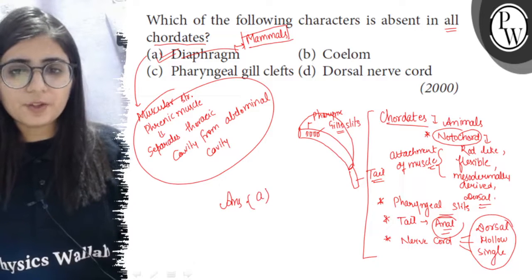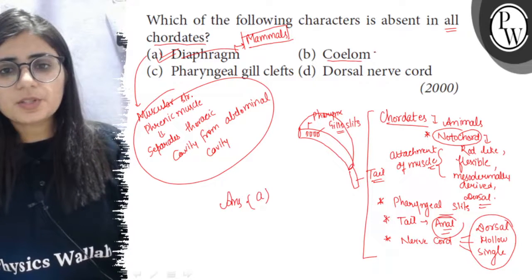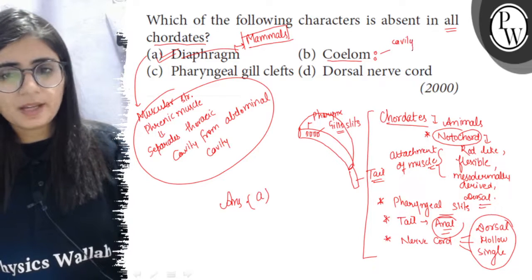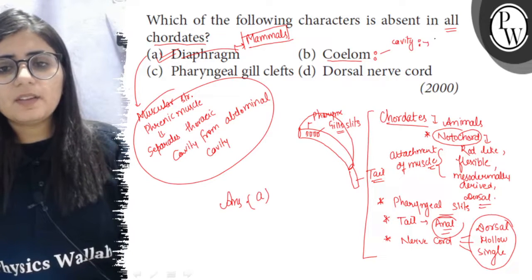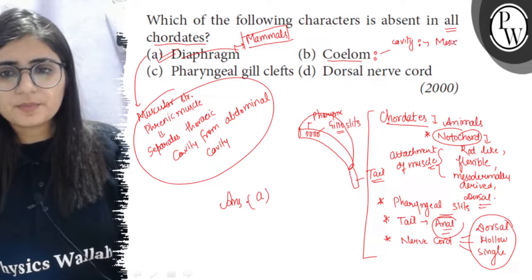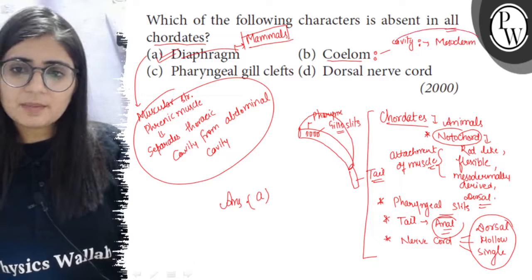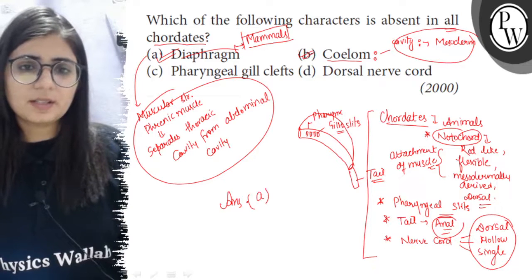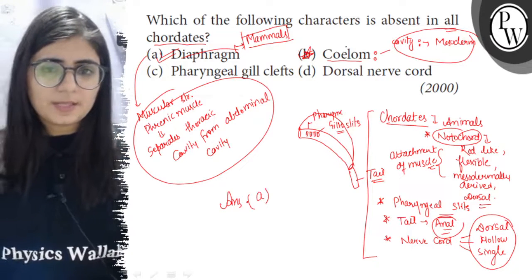If we look at the other three options as well, then coelom. So coelom is a cavity, body cavity, and this body cavity is lined with mesoderm. So the body cavity lined with mesoderm is called the coelom, and it is a feature of all the chordates. So it is present in all chordates.